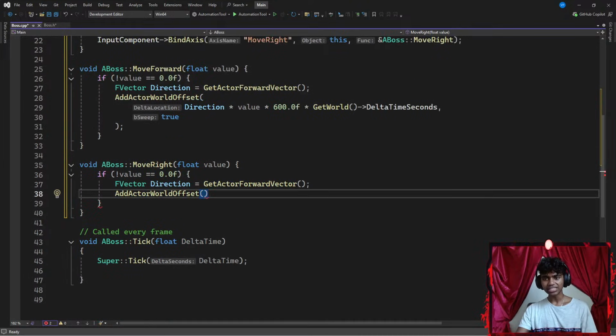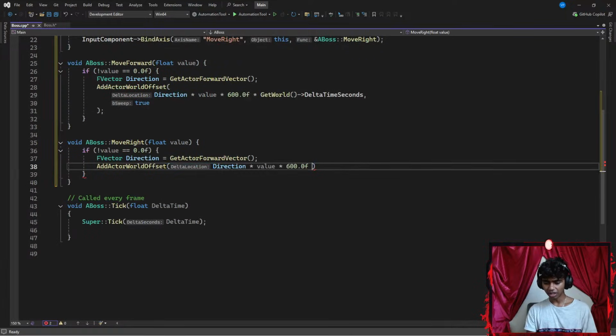Now, I'm going to do the exact same thing down here. I'm going to go with my direction as a local variable. I'm going to multiply that by my value, either positive velocity or negative velocity. Then I'm going to multiply that with 600.0f, which is like 600 centimeters per frame. Then I'm going to multiply that by my GetWorld function. I get access to my world, which is pointing towards what, guys? Before I go with GetWorld, I think I removed the parentheses. Let's go with GetWorld